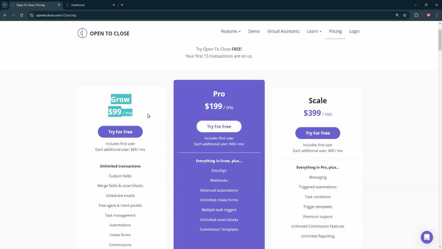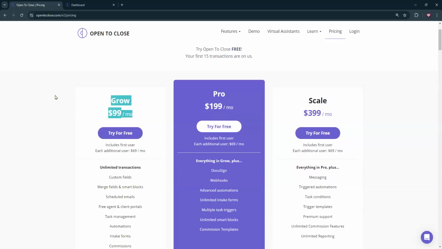When that feature is live, obviously you make the upgrade, it's going to pop into your account. Currently that feature is in beta. So if you're interested in that, you would have to be on the new pricing plan. So either Grow, Pro, or Scale to get onto that secondary intake forms beta. And you would have to be an active subscriber. That's usually what we do for most of our betas.